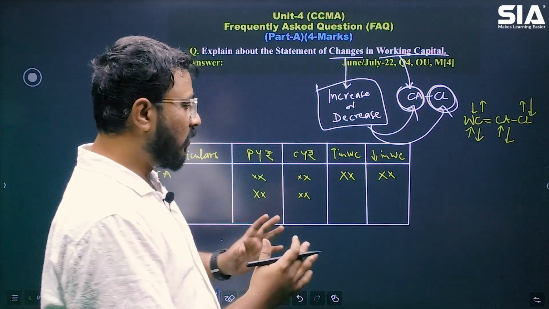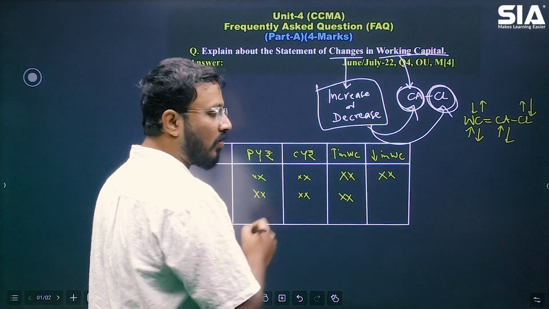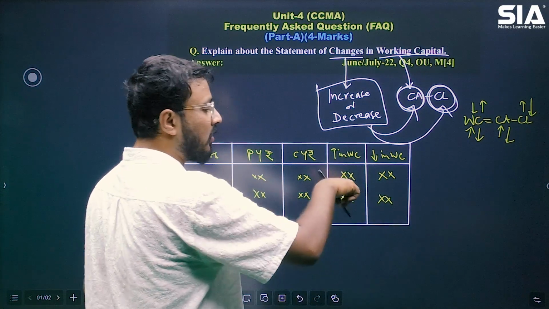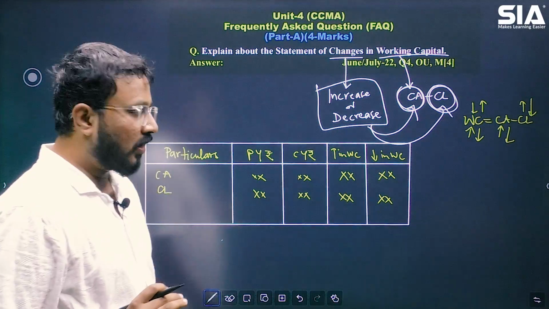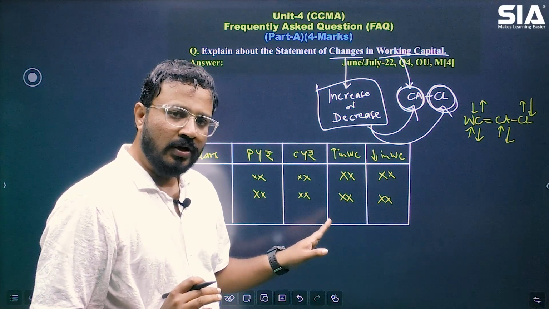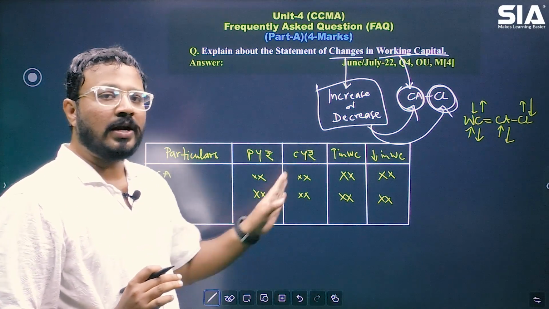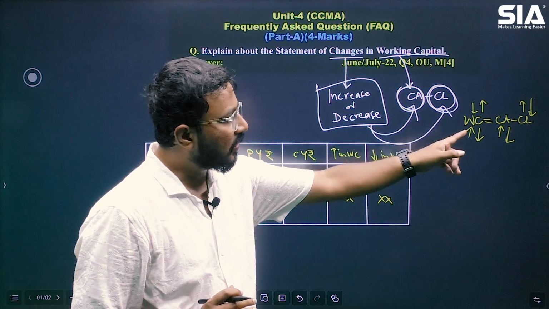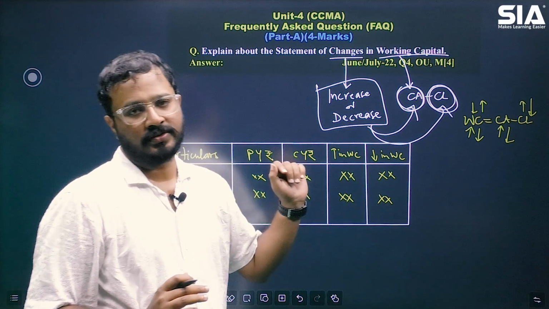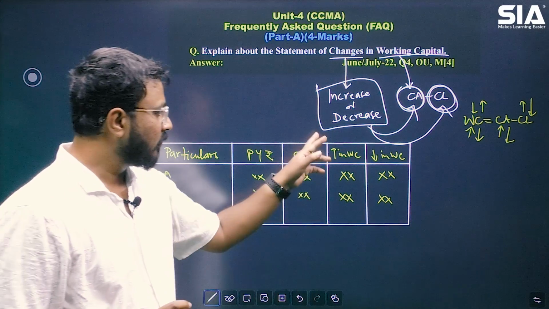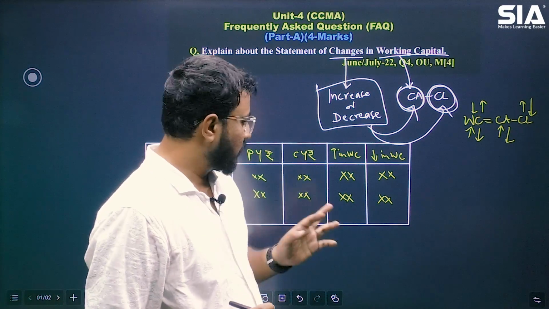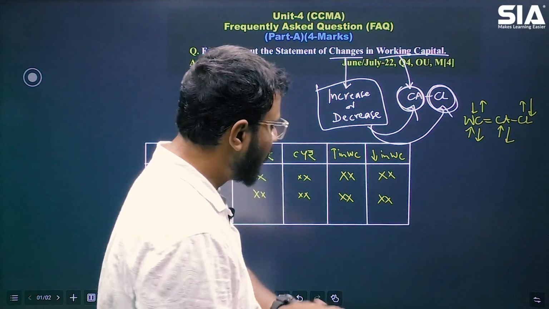Based on that logic, you will write your amount, the difference amount, in either increase or decrease. अगर current year figure ज़्यादा है than the previous year, it means current liability has increased. Increase in current liability will result in the decrease. Opposite rule for the increase in the working capital.